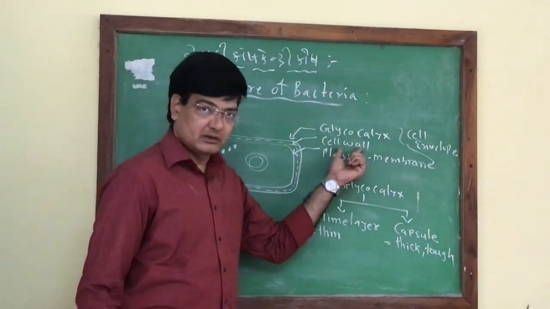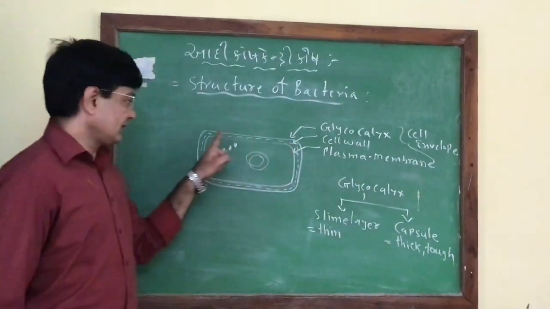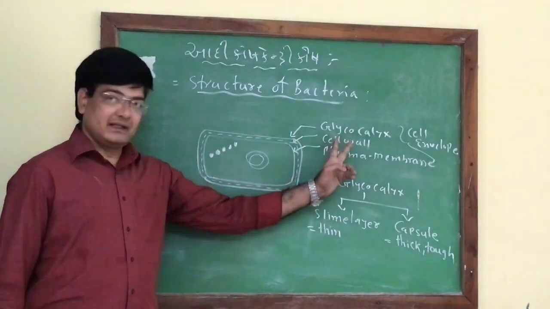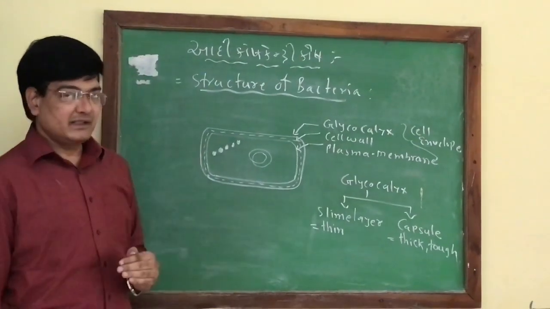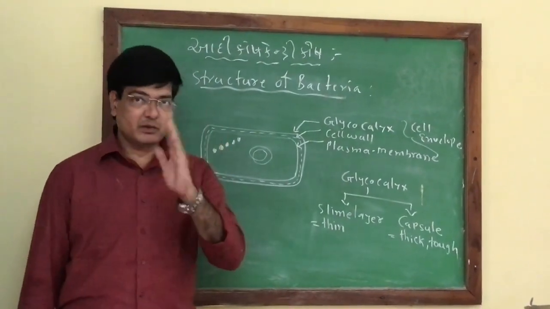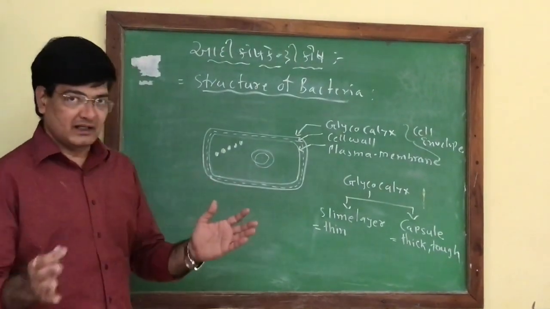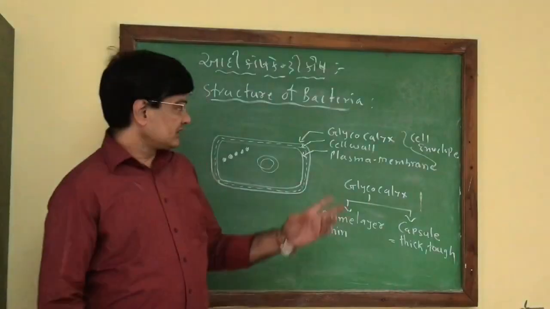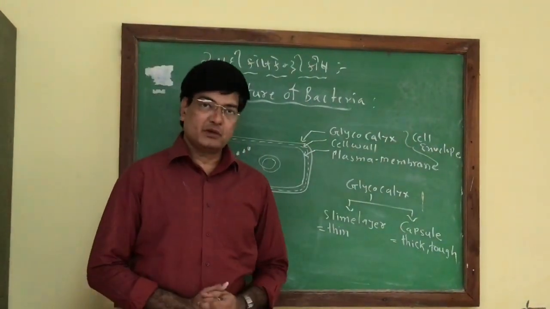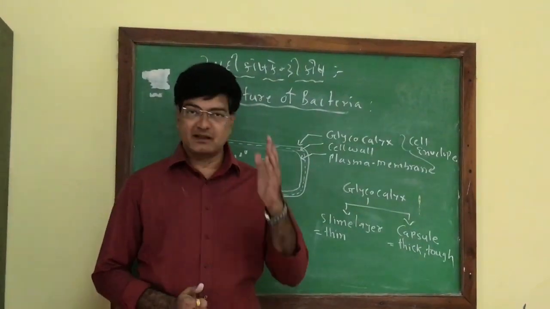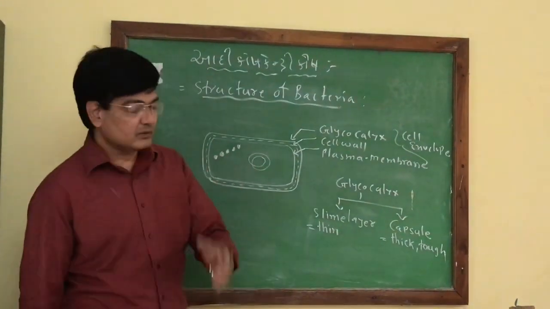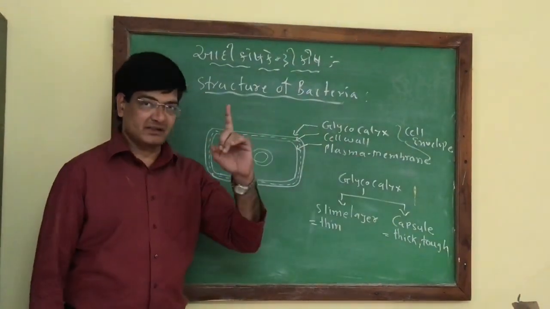Now, the cell wall. The cell wall is inner to the glycocalyx and outer to the plasma membrane. The cell wall is mainly concerned with the maintenance of the shape of the bacteria and helps the bacteria to withstand pressure. The cell wall is formed of peptidoglycan or murein, which is also called mucopeptides. Along with that, carbohydrates, proteins and lipids are also present in the constitution of the cell wall.